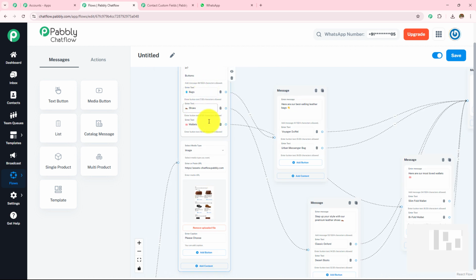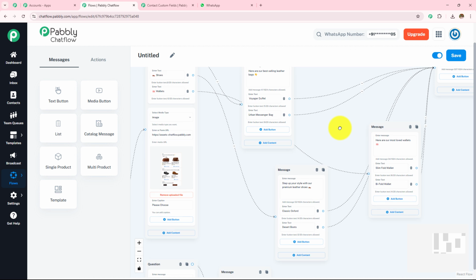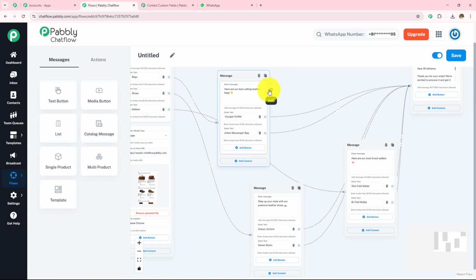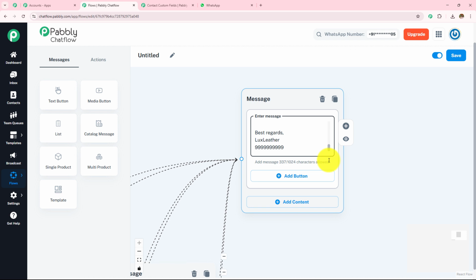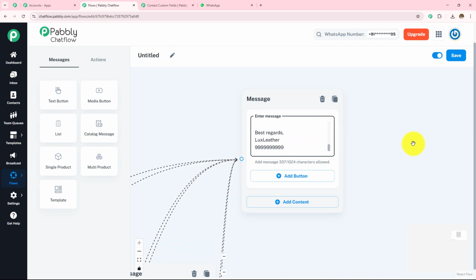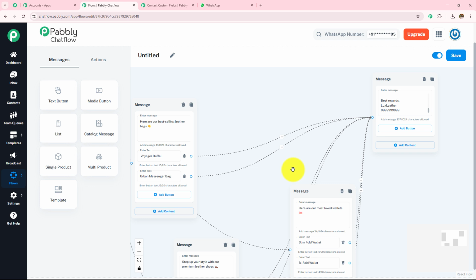When they click on any of these buttons, I am going to provide them with the next buttons. Like, I've created 3 messages in which I am providing the details of the bag, shoes and wallets. And then when they click on any of the buttons, I am going to place the order, and finally I'm going to send them the thank you message. So this is how we have created this chatbot.